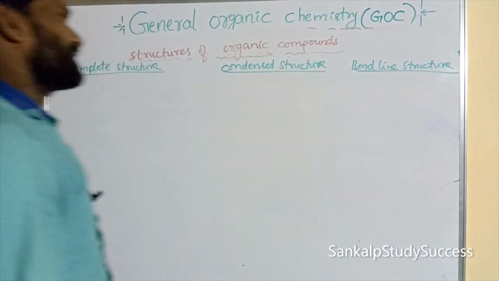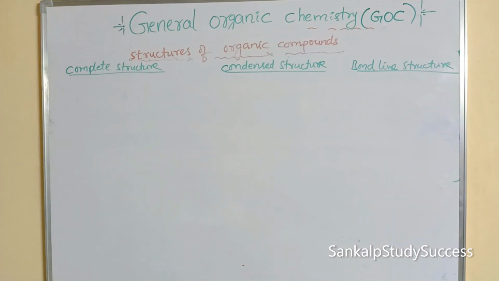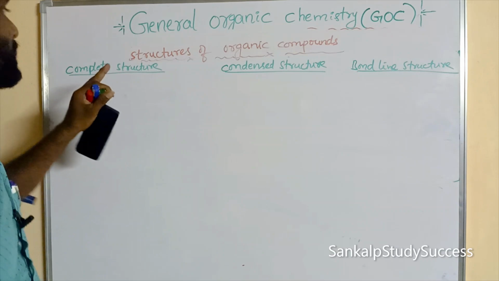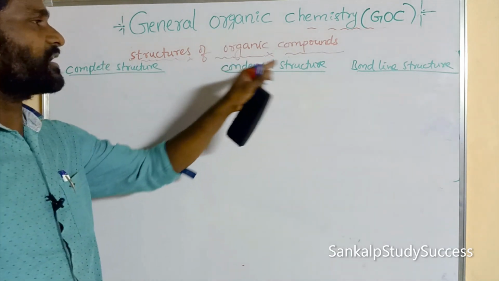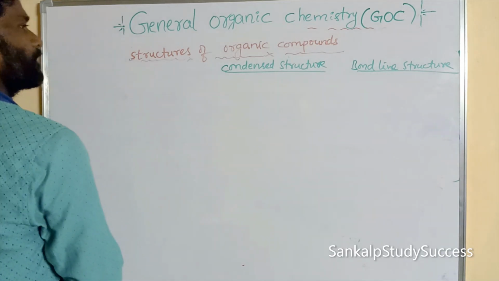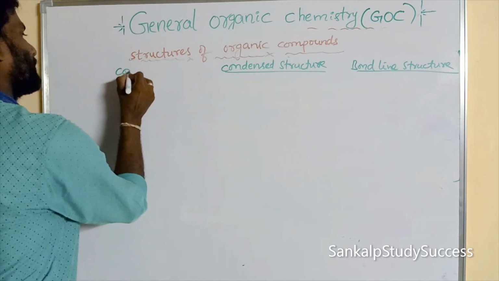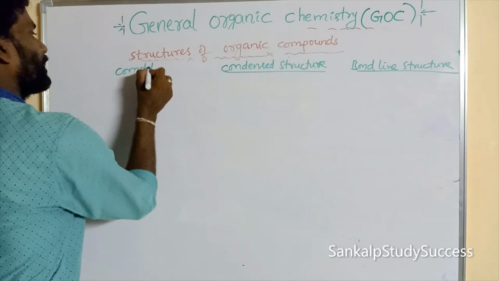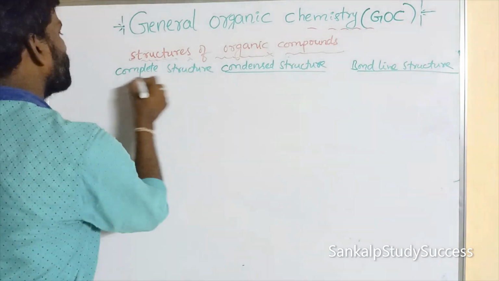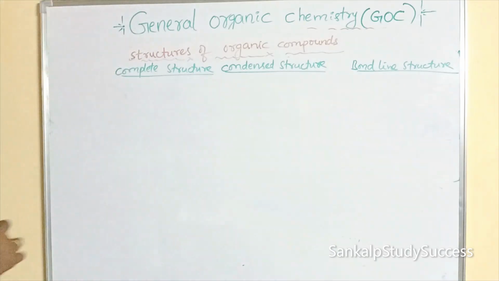Okay, bond line structure. Any compound can be written in three ways: the complete structure, the condensed structure, and the bond line structure. First of all, we will discuss the complete structure.